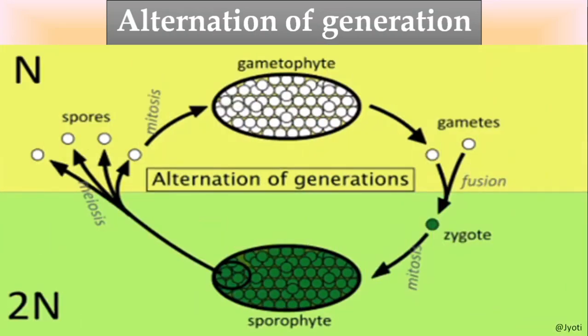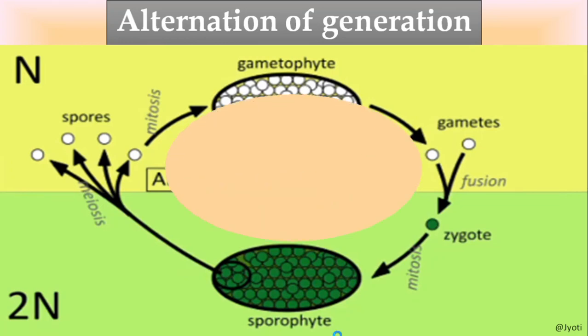So alternation of generation, here we will study the life cycle. It also shows alternation of generation, meaning there are two phases in its life cycle, that is sporophyte and gametophyte. The sporophyte reproduces asexually to give rise to the gametophyte. The gametophyte reproduces sexually to give the sporophyte. So the two generations are alternating with each other, hence it is called alternation of generation. So the alternation of generation is shown in its life cycle.